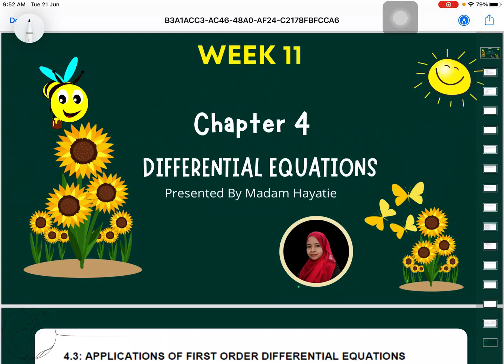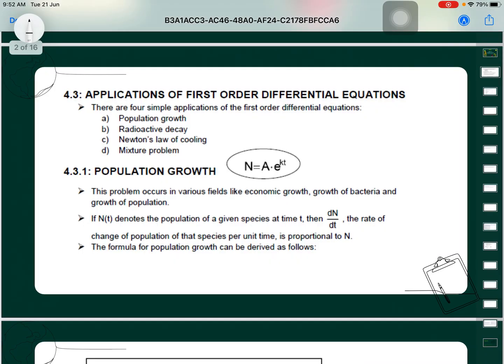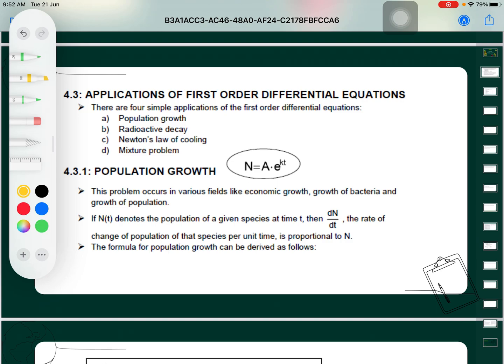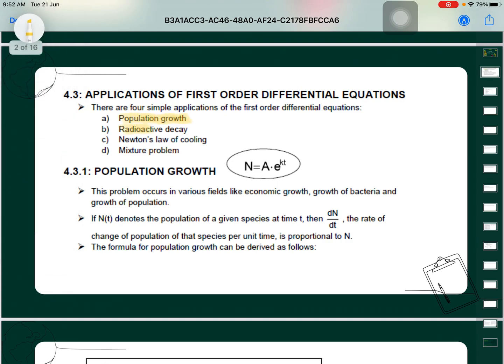Chapter 4, Differential Equation. Previously we have learned about the first order differential equation. There are 4 simple applications of the first order differential equation which are applied in real life: population growth, radioactive decay, Newton's law of cooling, and mixture problem. Today we will look at population growth.